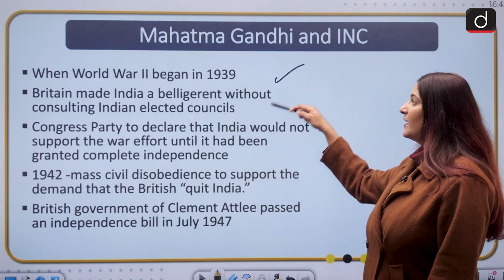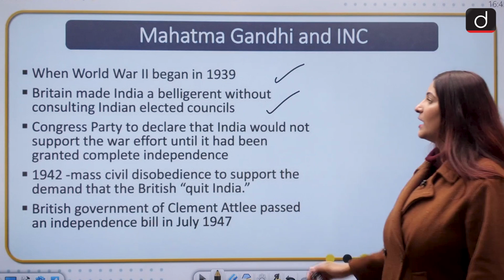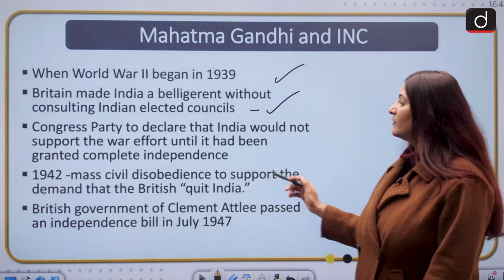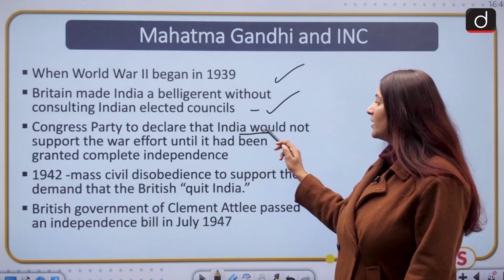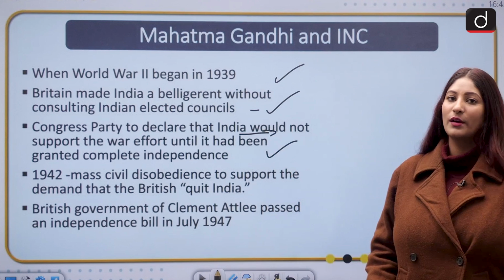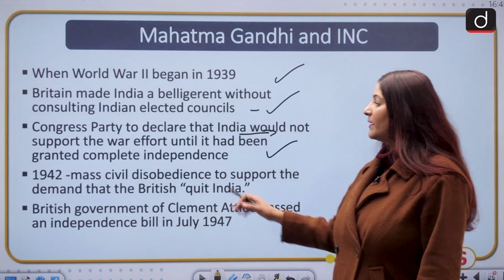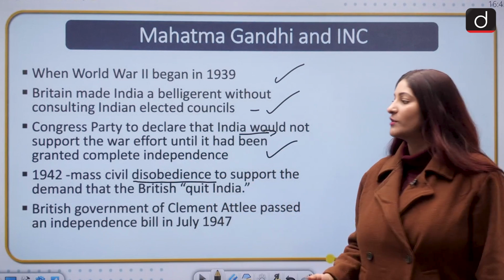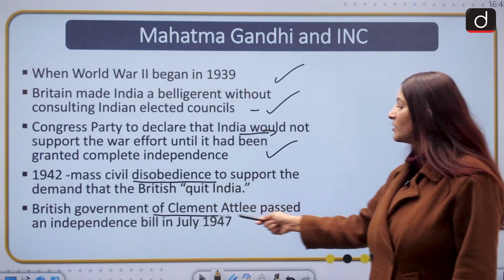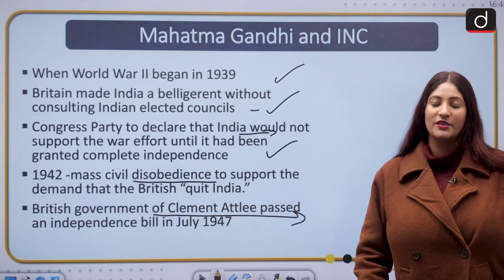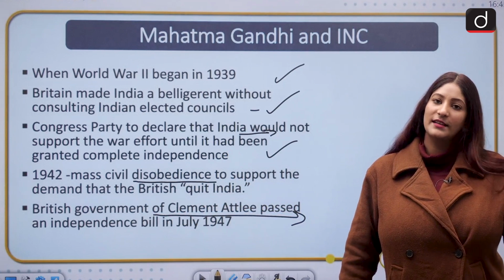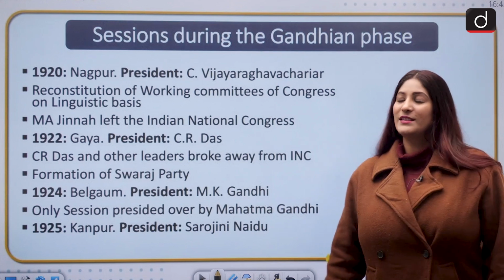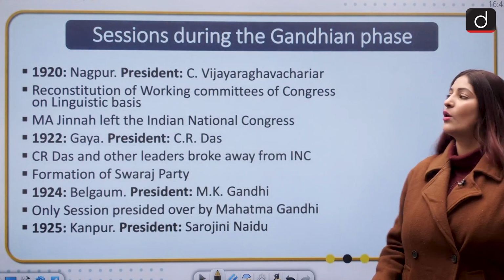When World War II began in 1939, Britain made India belligerent without consulting us. So INC said that we are going to declare that India would not support the war effort until and unless we become independent. So a mass civil disobedience under the name of the Quit India movement was launched in 1942, and the British government of Clement Attlee passed an independence bill in July 1947. Finally that year we got independence. So this was INC. Now we talk about the sessions which were held from 1920 onwards.